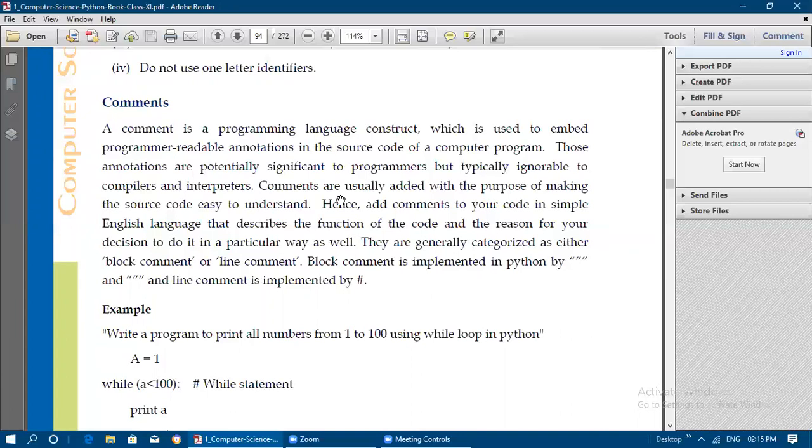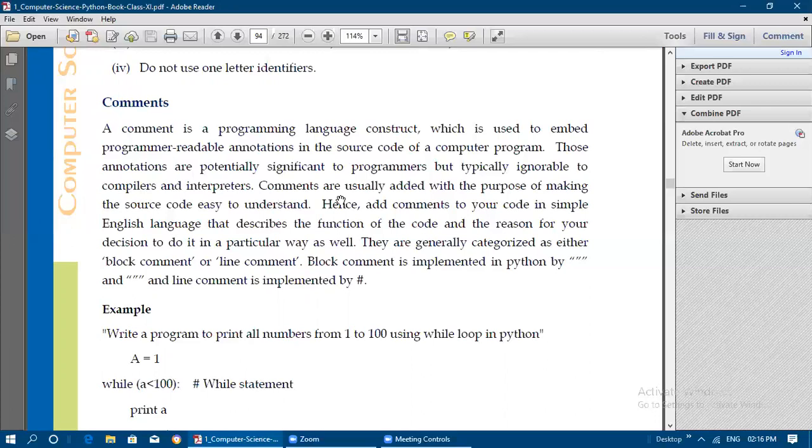But these comments are very useful for programmers or any user. If he is going to continue that program in the future, he will be able to understand it by seeing the comment lines. Comments are usually added with the purpose of making the source code easy to understand, so anyone can read and understand the program with the help of the comments. Hence, add comments to your code in simple English that describe the function of the code and the reason for your decision to do it in a particular way. Everything can be described in simple English when we are adding comments to the program.